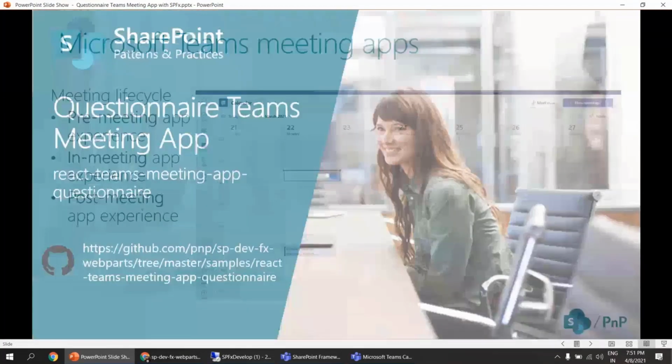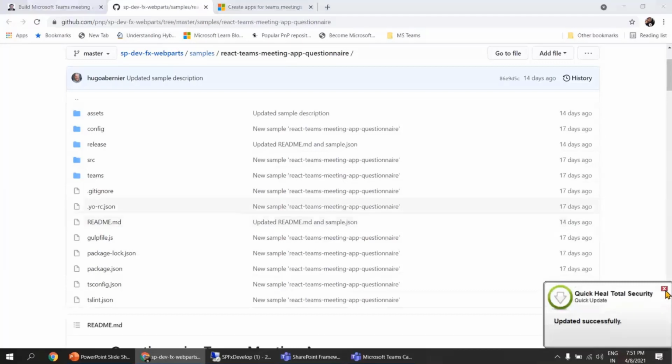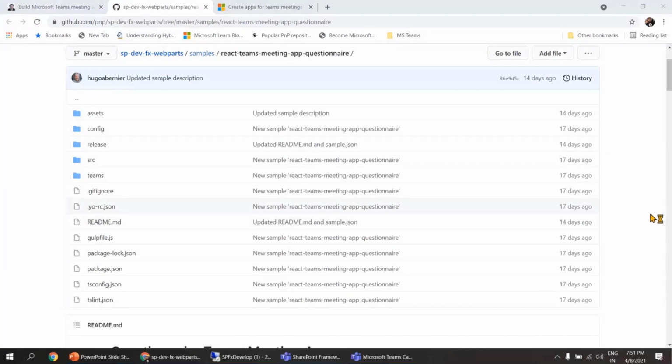This sample is available under the PnP repository at this particular location, along with all of the documentation, prerequisites, and instructions on how to get started using the sample. Again, this sample was developed using React.js with SPFx version 1.12, which was the latest available at the time of development and which supports this particular feature. So, a quick demo of this feature.